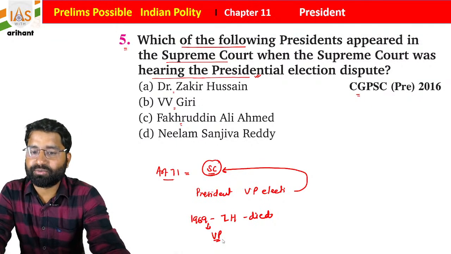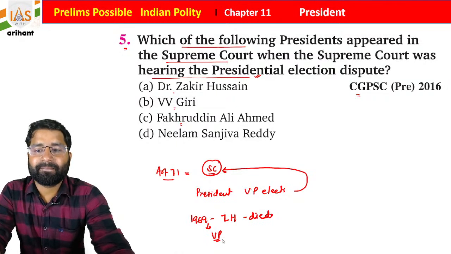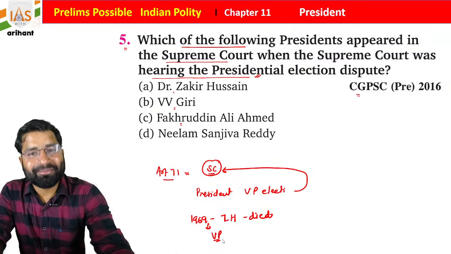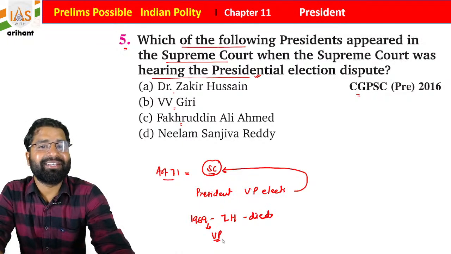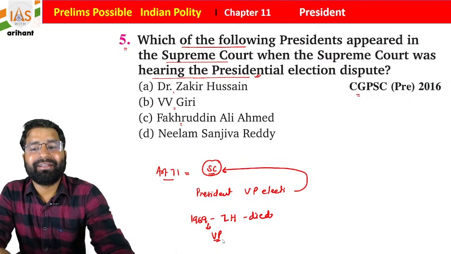Then he resigned, students, and after resigning he participated again as a presidential candidate, and he won the election. Basically he defeated the Congress candidate Neelam Sanjeeva Reddy as an independent.